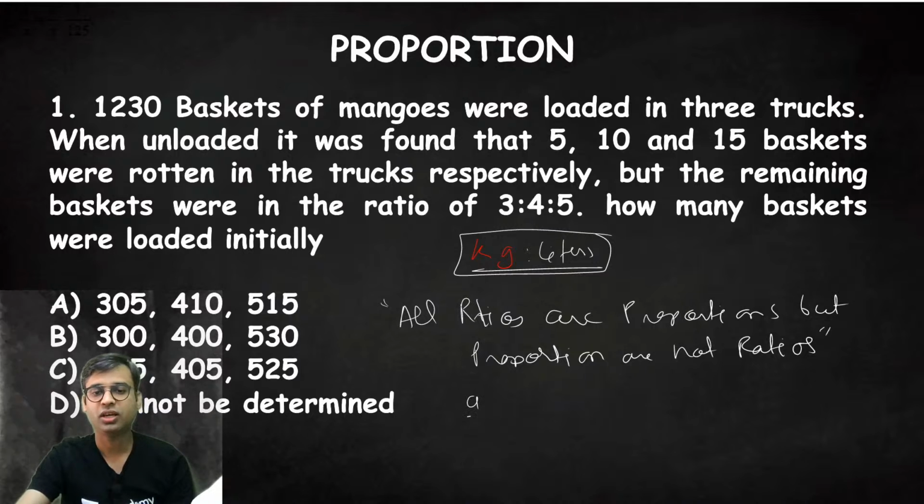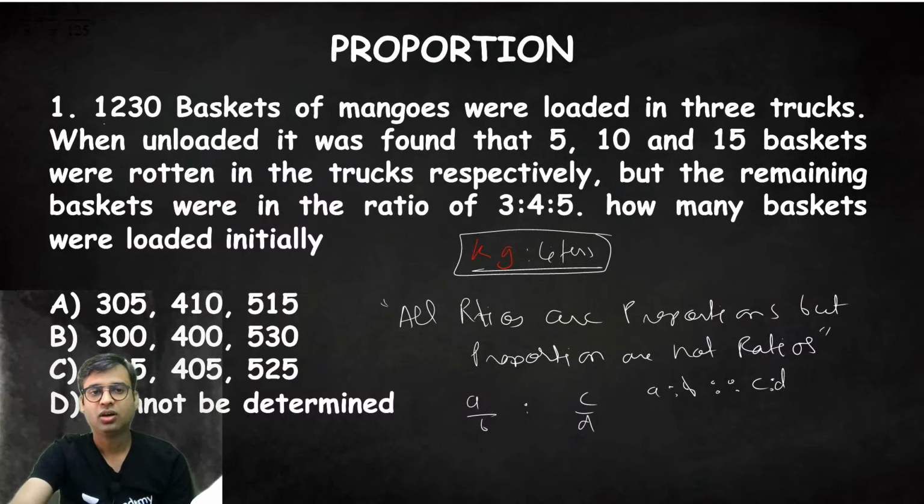And also, if A, B, C and D are four quantities, we can say A is to B as C is to D. What this means is that A, B, C, D are in proportion. Okay.